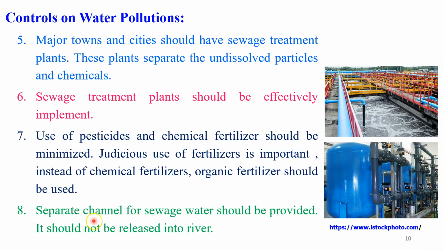The next one is that a separate channel for sewage water should be provided. It should not be released into the water. That is very important. If we are able to stop this, then definitely we can control water pollution to a great extent. So the separate channel for sewage water should be provided, and it should not be released into the river or the other water bodies that are available near the settlement or near the houses.